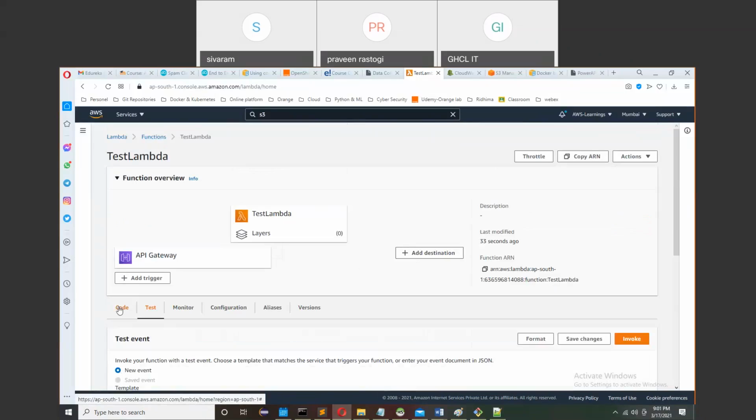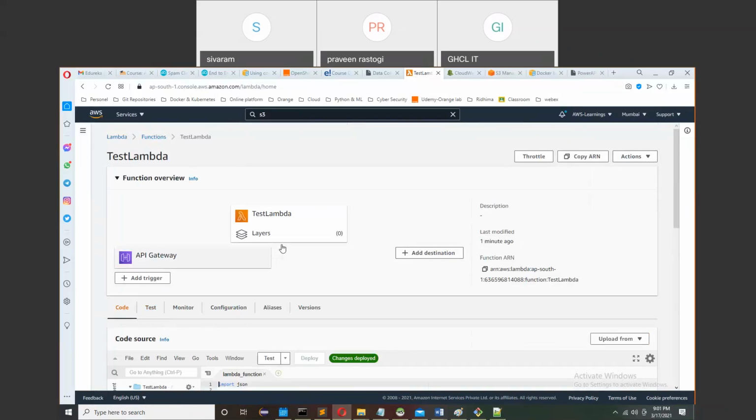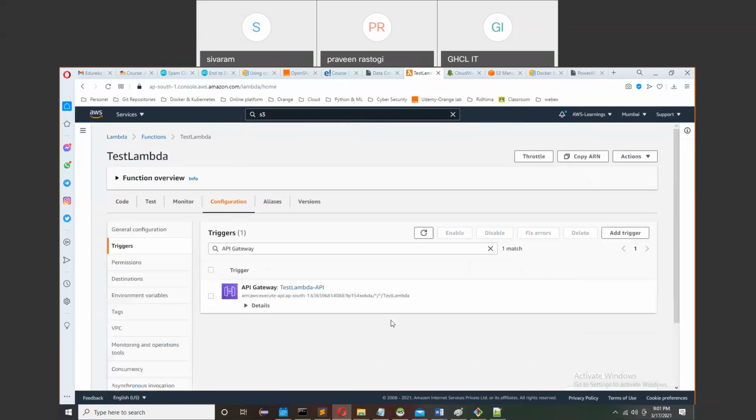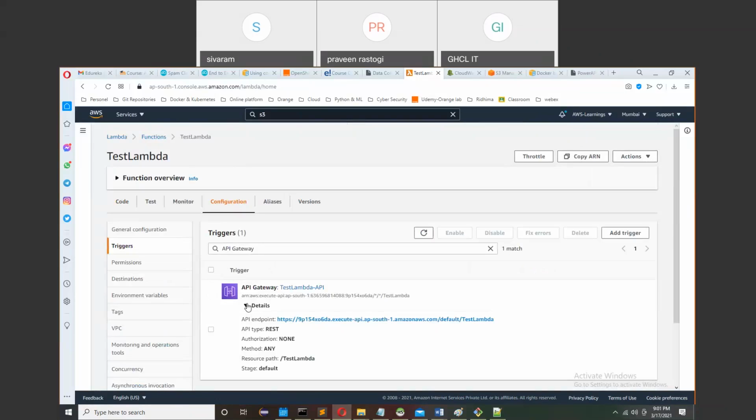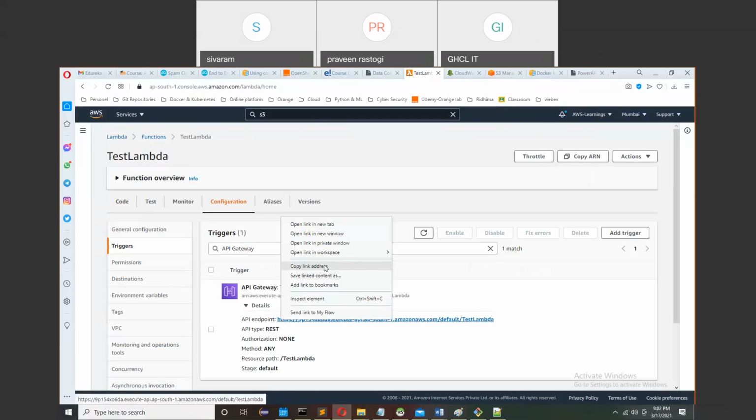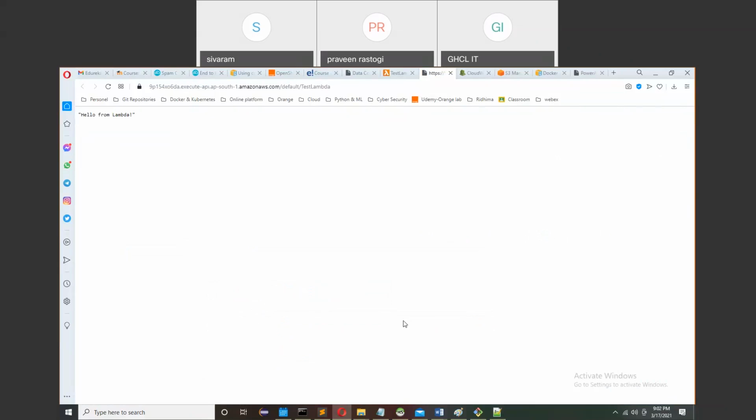Once you trigger the API gateway from the Lambda, you will get this type of URL. Here I have simply created a Lambda function and will directly call it from the browser.